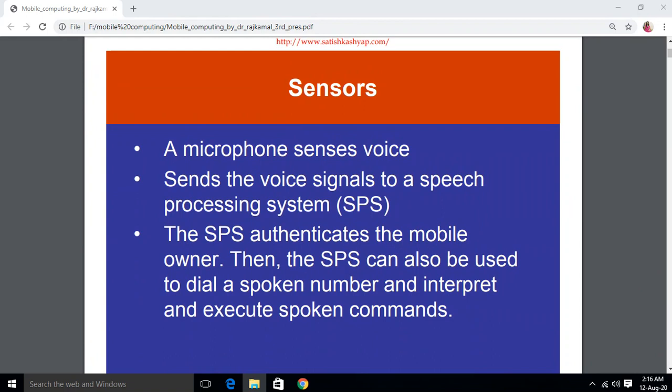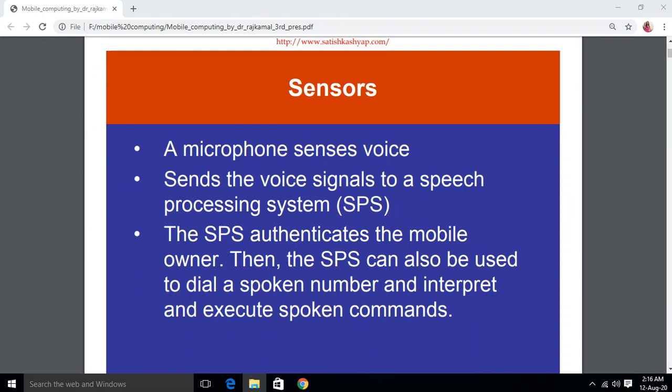In some mobiles you have sensors like voice authentication and the speech processing system. Receiving those speech signals, it authenticates that this is the user of the mobile and allows that user to work on the mobile.